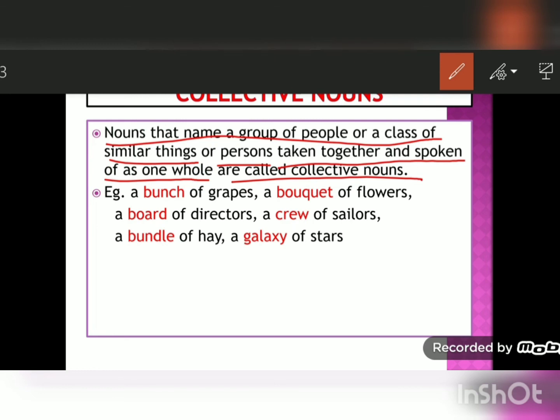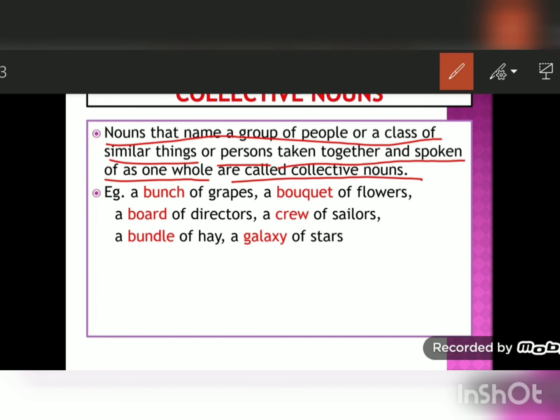Suppose there are a group of students standing at a place, or a group of things, or a group of persons like soldiers, sailors, passengers. So every group is given a name, or every class of similar things is given a name. That name is known as collective noun.